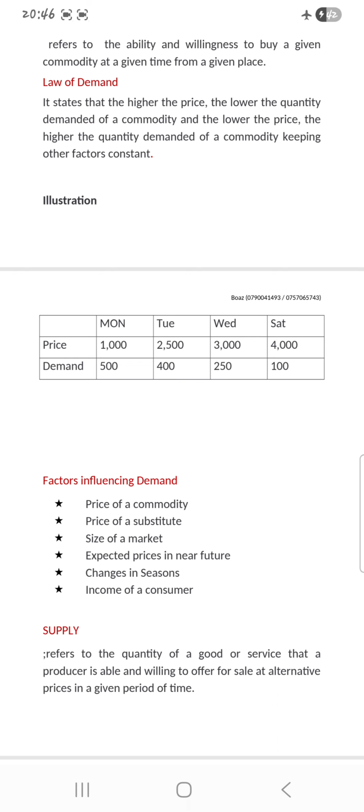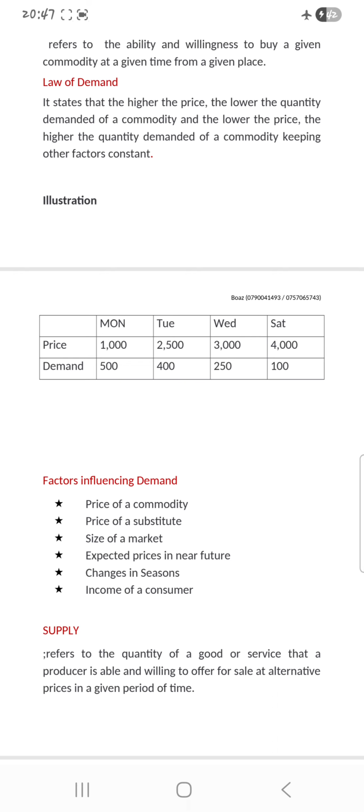Then when you come to the village, it has a smaller market. That means fewer goods will be demanded.